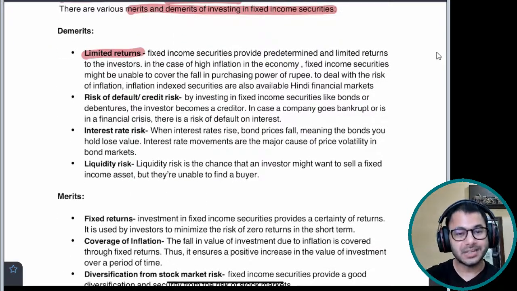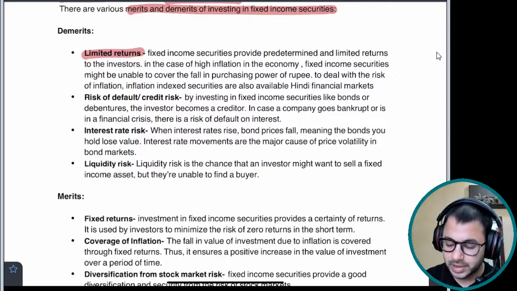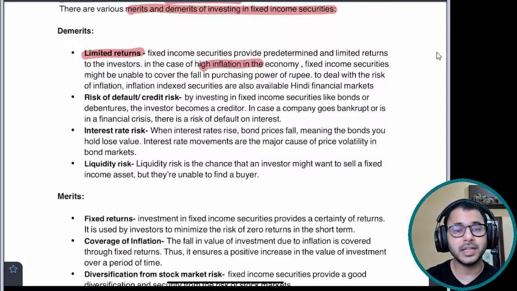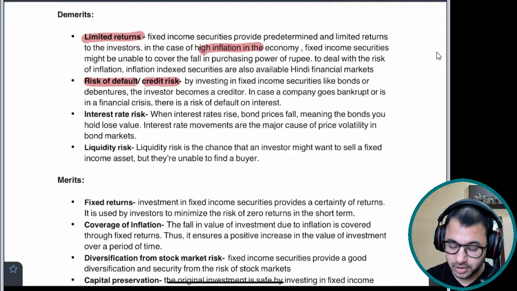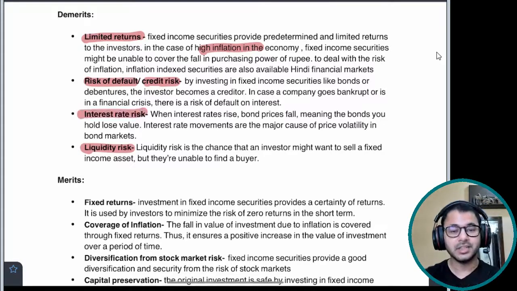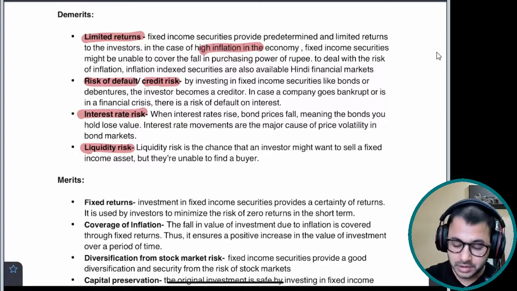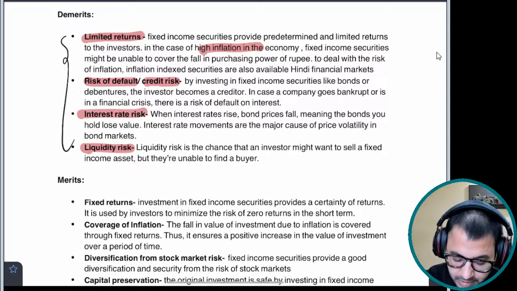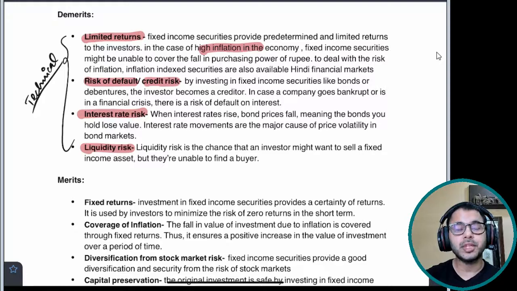I have discussed the demerits first. The return can be low, especially in the case of inflation, your return might actually turn negative. Risk of default, also called credit risk, liquidity risk, and interest rate risk. I have stuck to the technical aspects related to the problems inherent with fixed income securities.